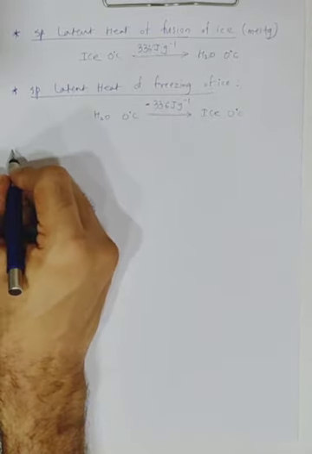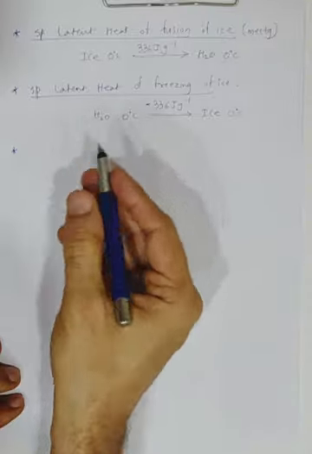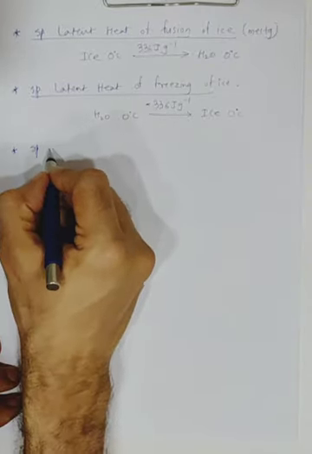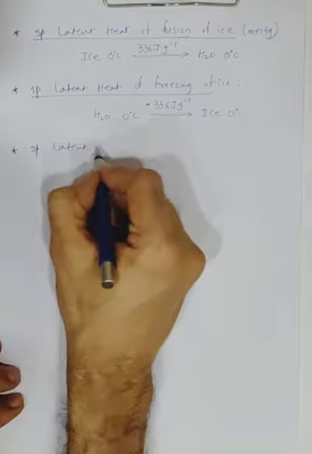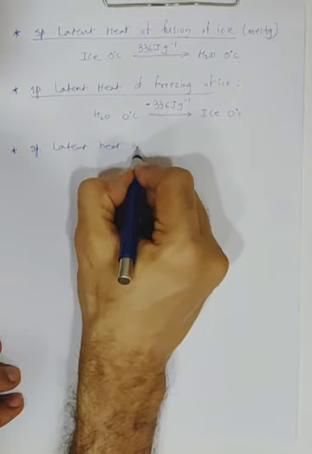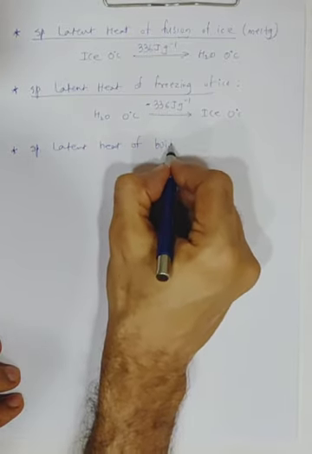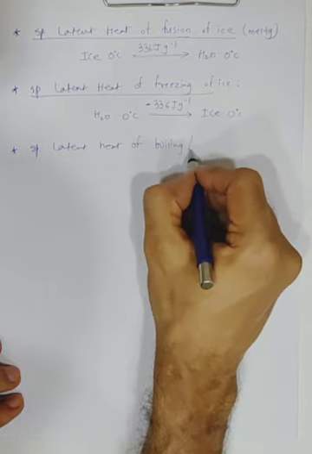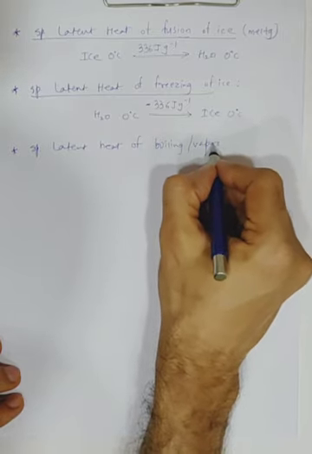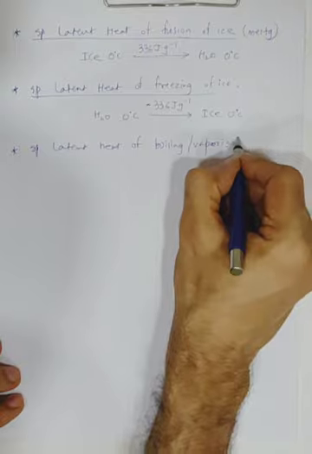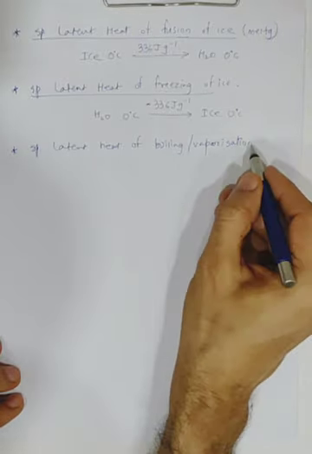Same way, what do you mean by specific latent heat of boiling or vaporization? I'll just write that value also. Specific latent heat of boiling or vaporization, or they also call it that of steam.